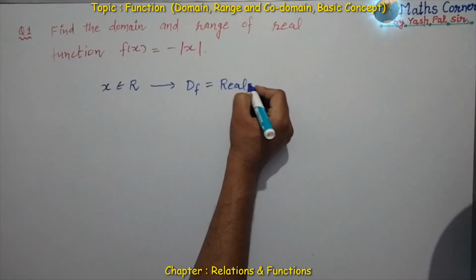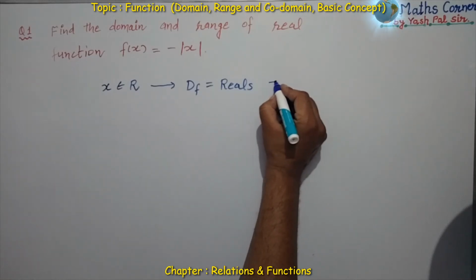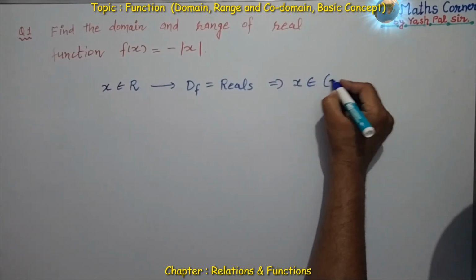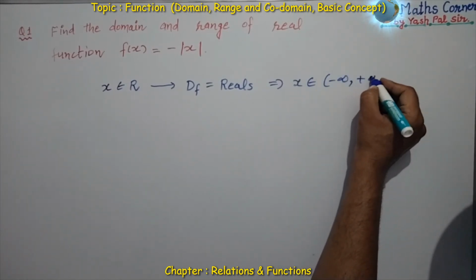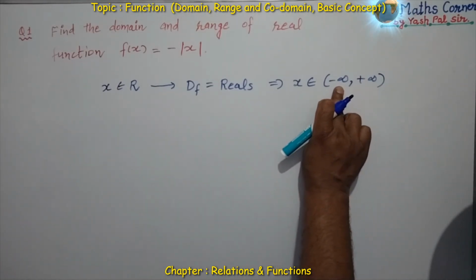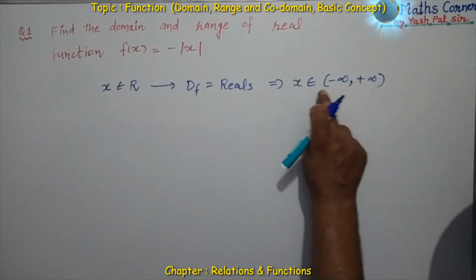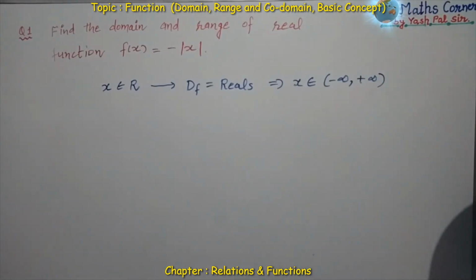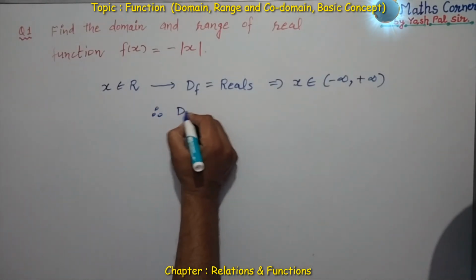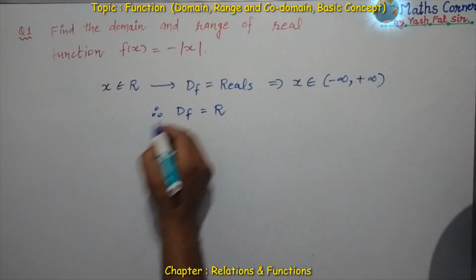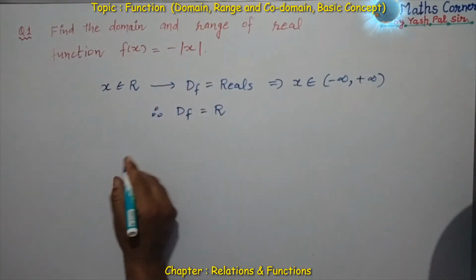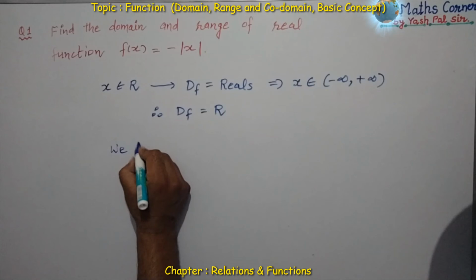The value of x is called the domain of the function. So the domain of the function is the set of all real numbers. That is, we can say x belongs to minus infinity to plus infinity, with open brackets, because with infinity, either minus infinity or positive infinity, we can only insert an open bracket. So the domain of the function is equal to R, first thing.